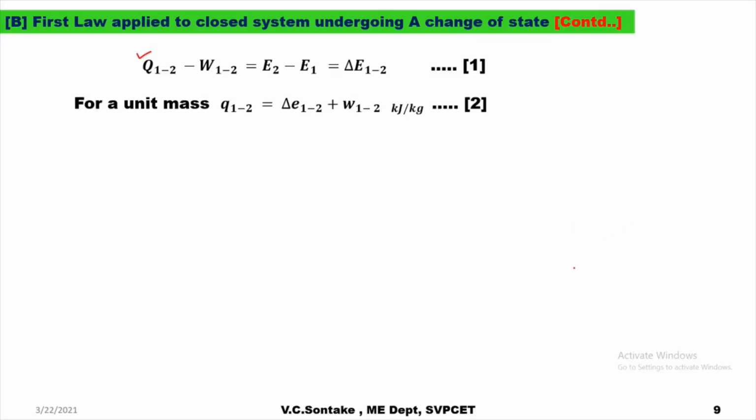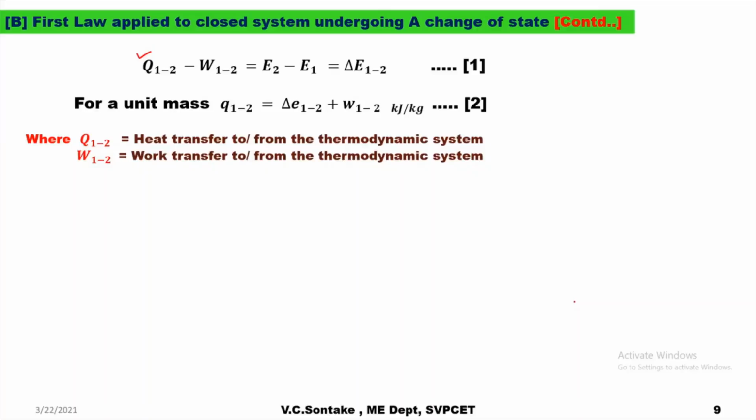Now let us discuss some versions or various aspects of this law or this equation. In this equation, Q12 is heat transfer to or from the thermodynamic system. W12 is work transfer to or from the thermodynamic system. E is the total energy of the thermodynamic system. And as we have discussed earlier, the total energy of the system, also called stored energy, is the summation of